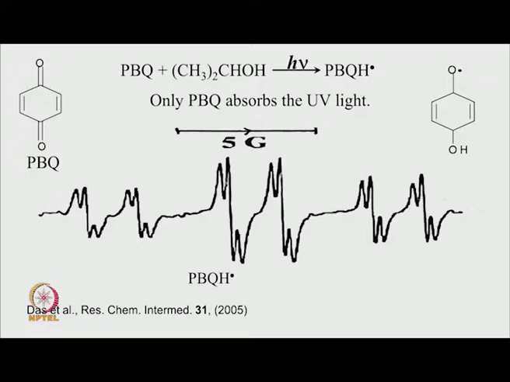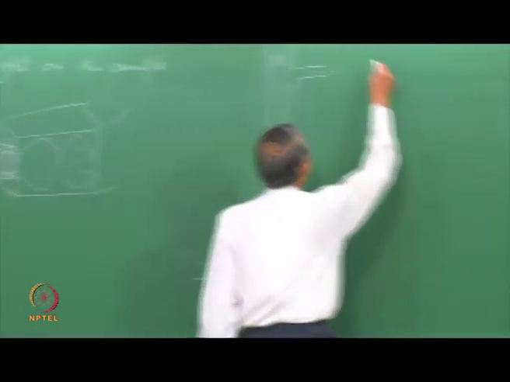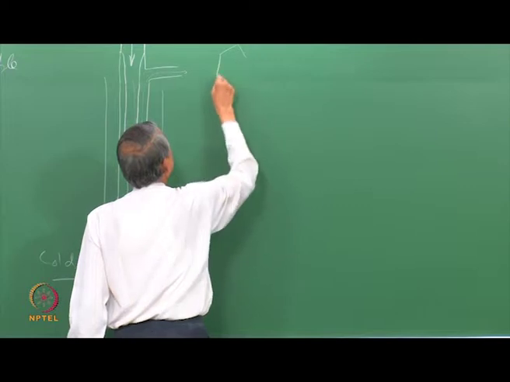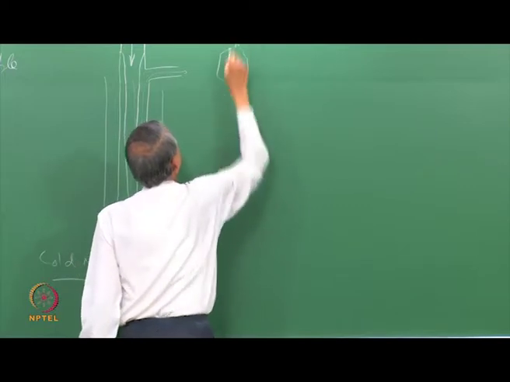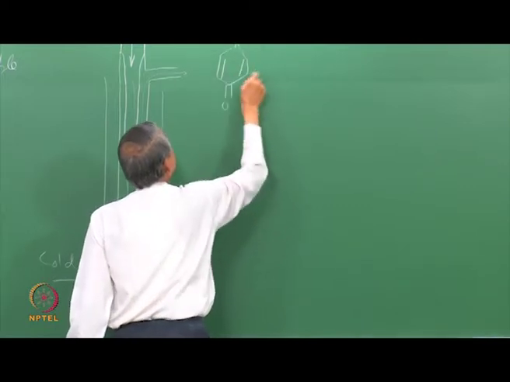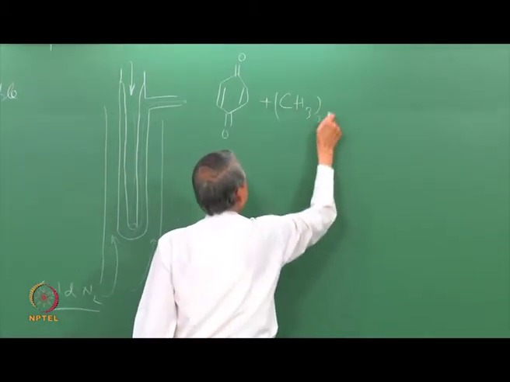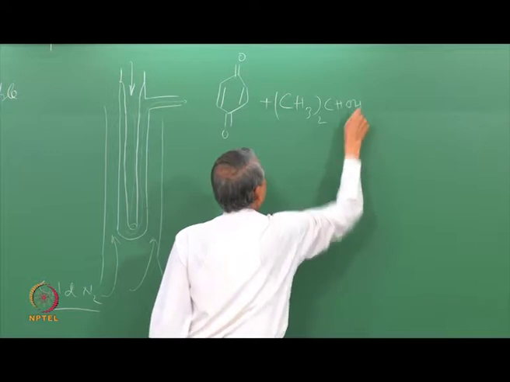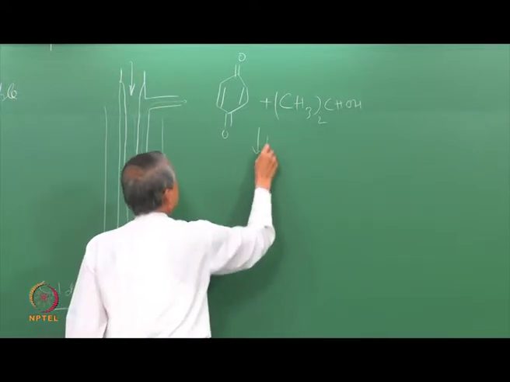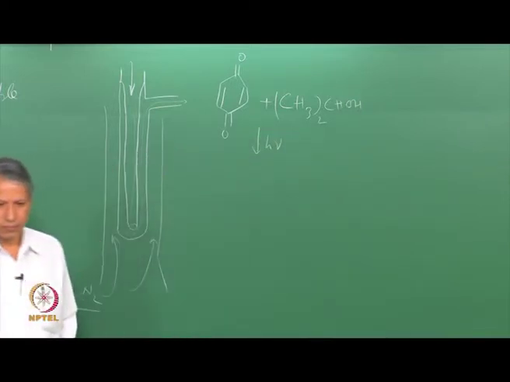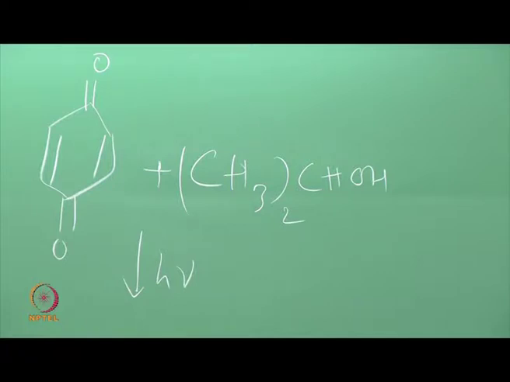Here is an example now, having described how the experiment is done. This experiment involves exciting parabenzoquinone, and we shine light and see what happens. The light is on all the time.